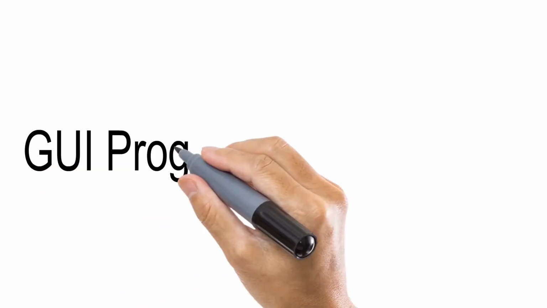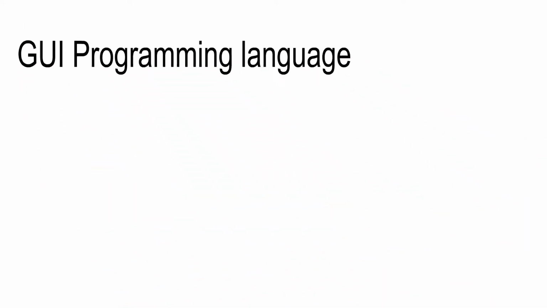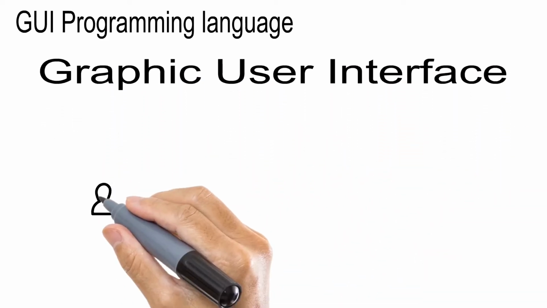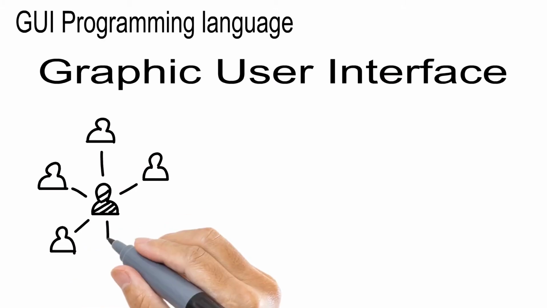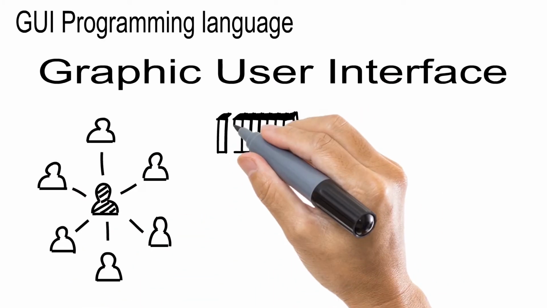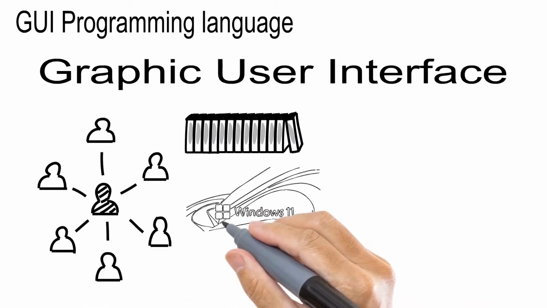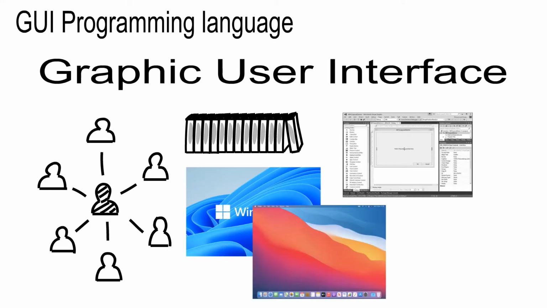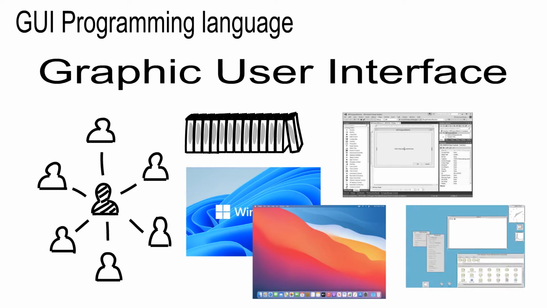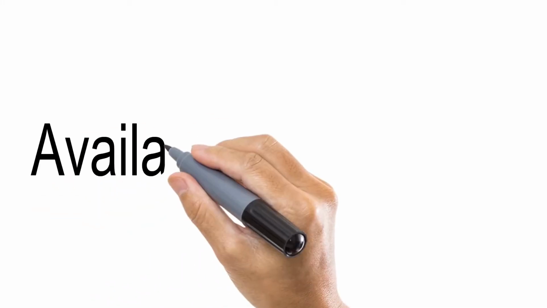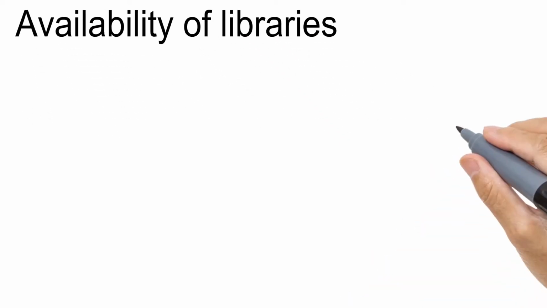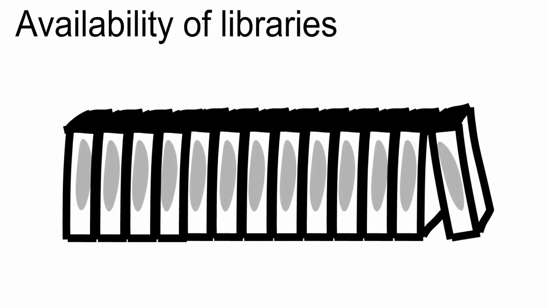Python is a GUI programming language, which means graphic user interface applications can be created and ported to many system calls, libraries and Windows systems such as Windows MFC, Microsoft Foundation Class Library, Macintosh and X Windows system of Unix. Now another advantage of Python is its availability of libraries. It provides large standard libraries to solve a task.